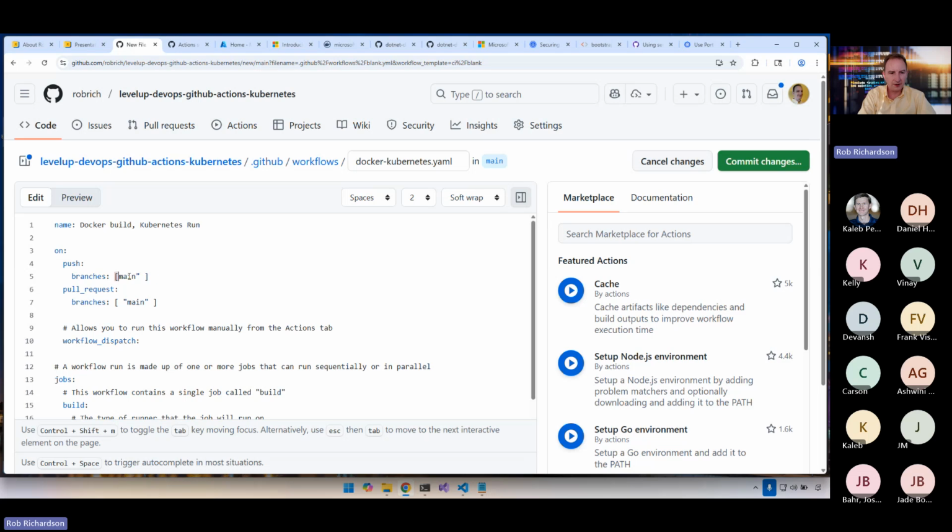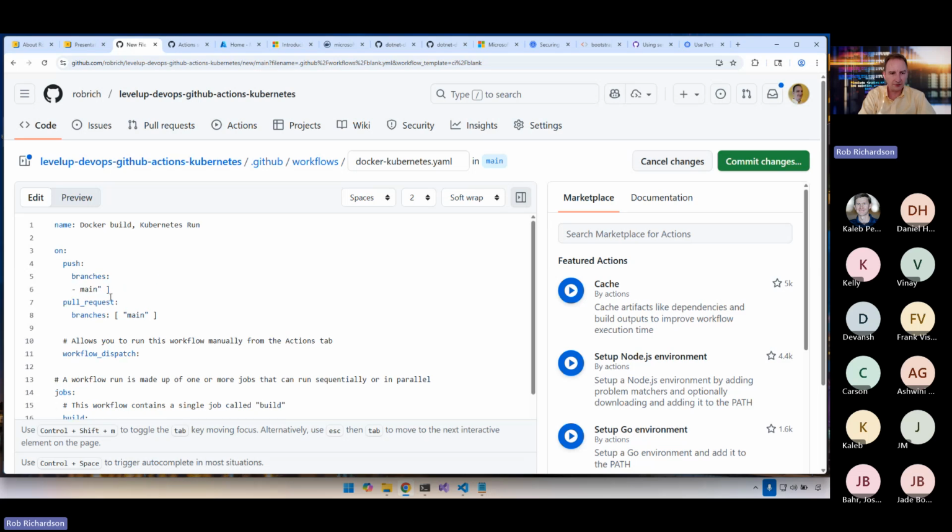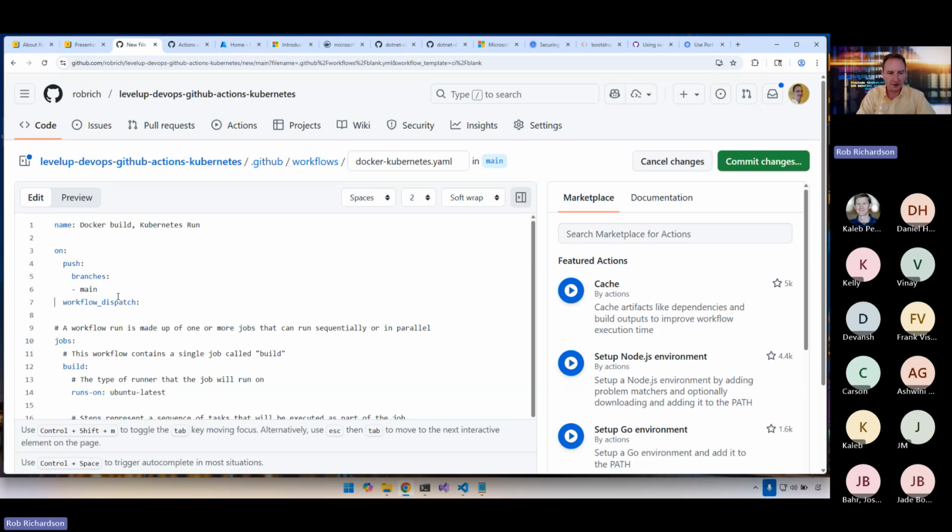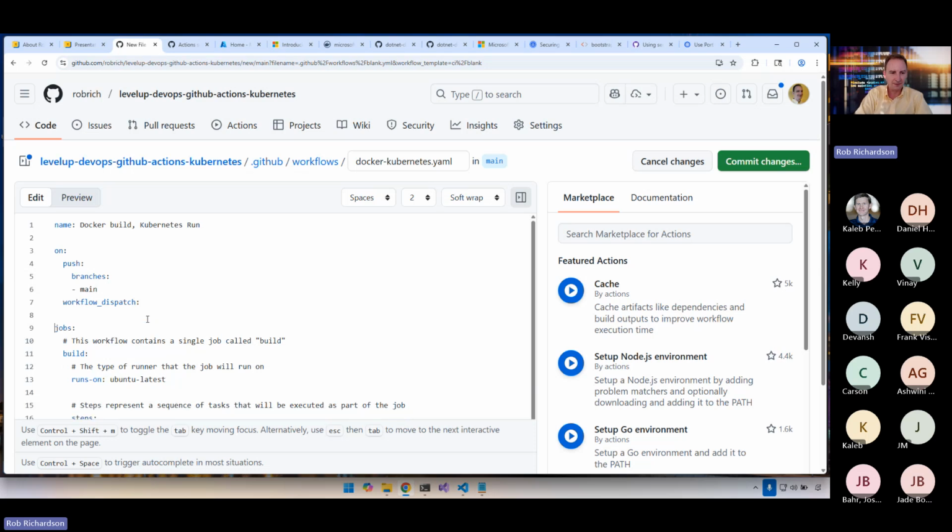Now, how do we want to start this? Well, we want to run it on the main branch. That looks good. We'll come back to pull requests. We probably don't want that right now. And we do want the workflow dispatch. If ever you've committed just a space or a carriage return just to get it to kick off the build, workflow dispatch is that piece. You'll end up with a build dialog over here that will allow you to just kick off the build without having to commit garbage into your repository and fill up your history.